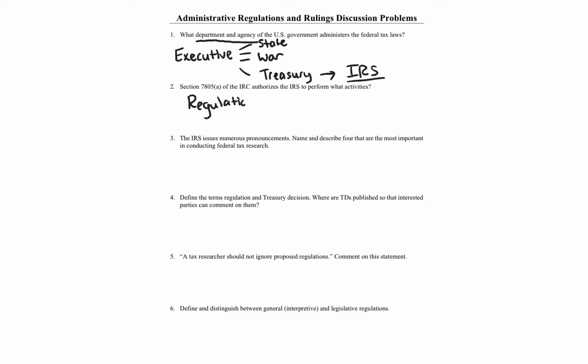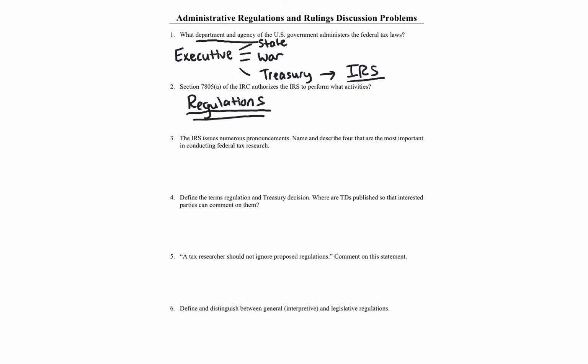So this is where we have the main grant by Congress to the Department of Treasury, to the IRS, that regulations, rules and regulations necessary to administer the code can be written. This code section gives the IRS the general authority to issue binding rules and regulations concerning Title 26 of the U.S. Code, which focuses on income tax. So Section 7805 gives general authority to IRS to administer regs.